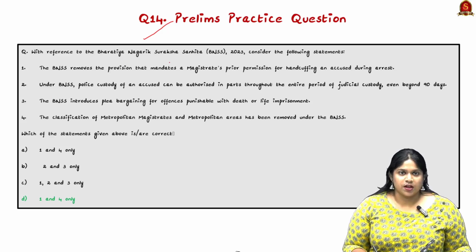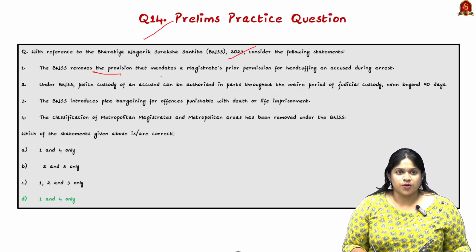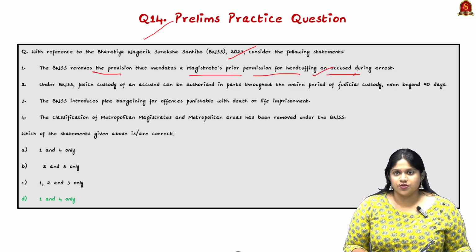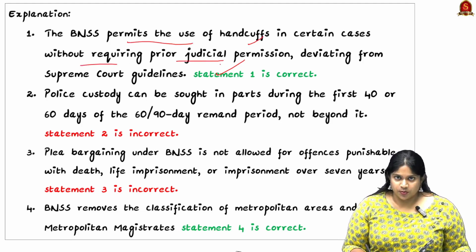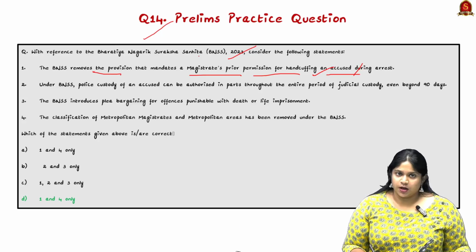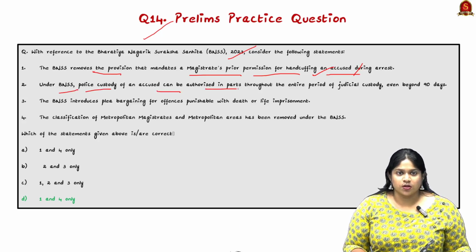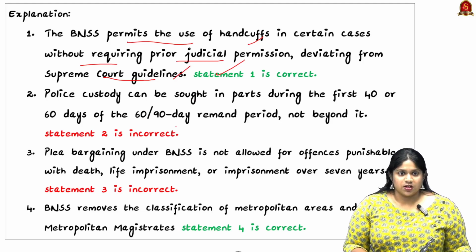Looking into the BNSS, consider the following statements. The BNSS removes the provision that mandates a magistrate's prior permission for handcuffing an accused during arrest. Yes, the statement is right. It permits the use of handcuffs in certain cases without requiring prior judicial permission, deviating from Supreme Court guidelines. Next, under BNSS, police custody of an accused can be authorized in parts throughout the entire period of judicial custody, even beyond 90 days. Here the statement is incorrect.